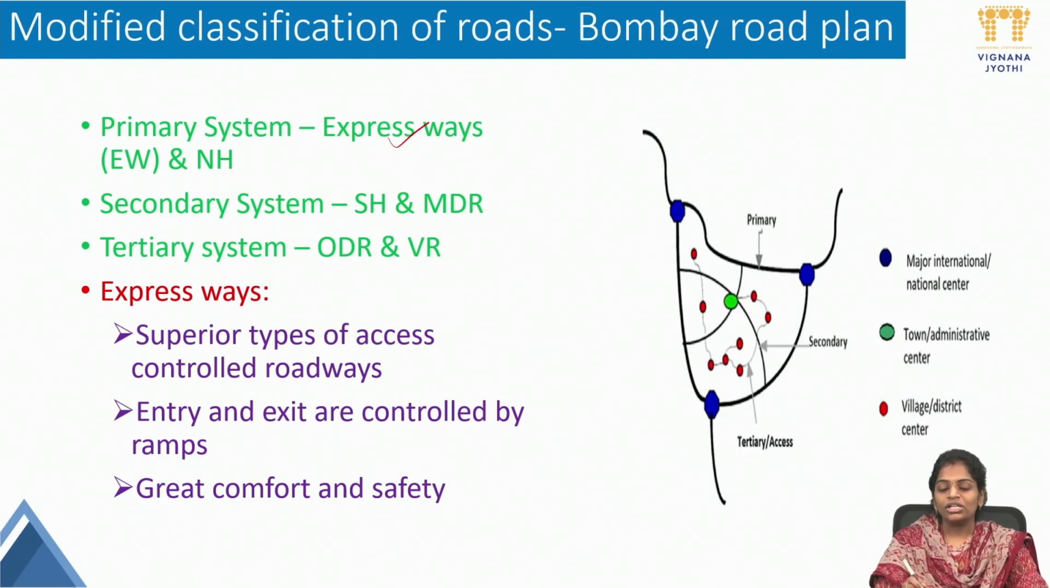What are those expressways? These are superior types of access-controlled roadways. Entry and exit are controlled by ramps, and they have great comfort and safety. These have higher speed than the national highways. The other roads are the same. We all discussed in the Nagpur road plan: national highways, state highways, major district roads, other district roads and village roads are all the same. The thing which is modified is expressways.